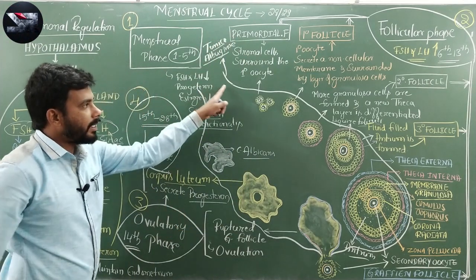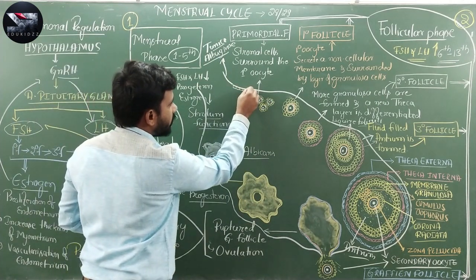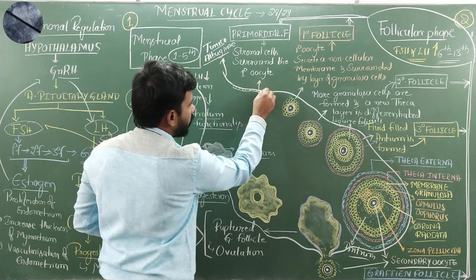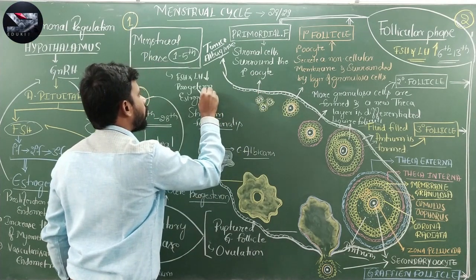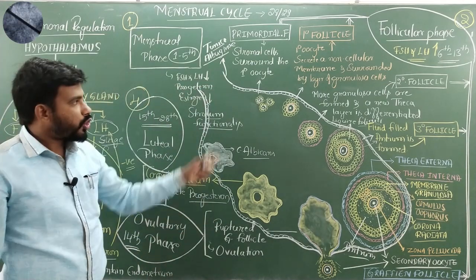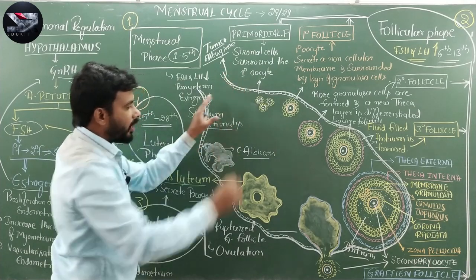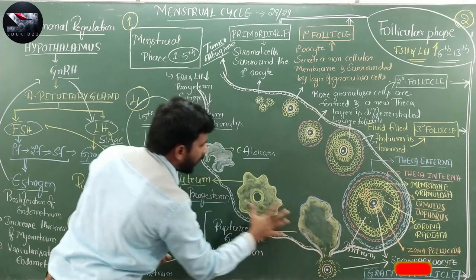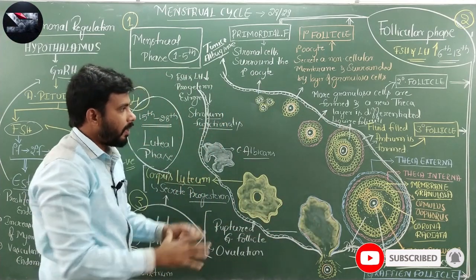Right, and it is internally lined by germinal epithelium cells, that we have to remember like this. Right, and the portion of the ovary inside this germinal epithelium is called the stroma. This is entirely the stroma, which has stromal cells.